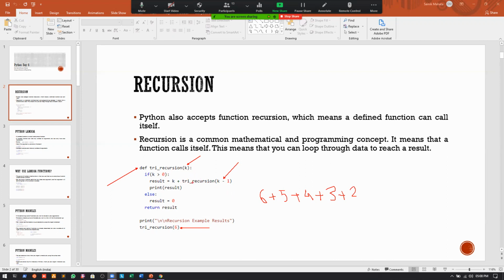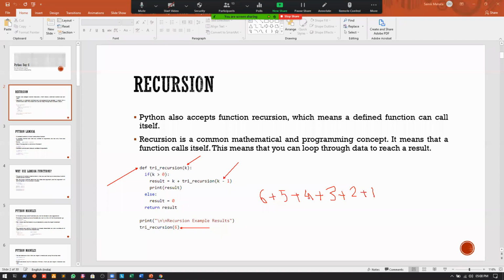Then I will again come to this. It will be 1. I will check is 1 greater than 0. Yes, it will be plus 1, right? And then it will be 0. And I will check is it greater than 0? No, it is not. So result will be equal to 0. So I will return the result. So the result will be 6 plus 5 plus 4 plus 3 plus 2 plus 1.